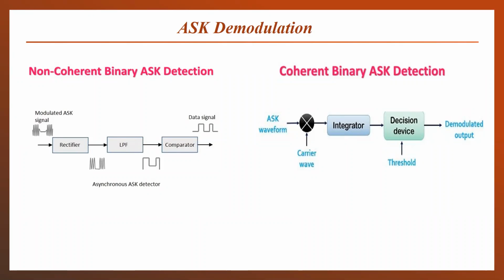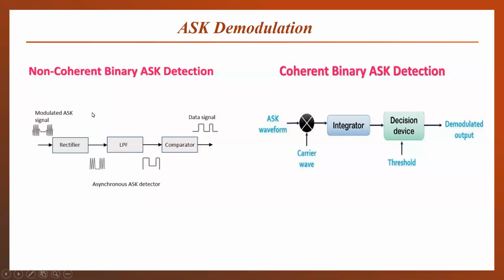But in non-coherent detection, we don't need any carrier signal. We just apply our received signal to the circuitry and we will get our signal back. Obviously, coherent detection will be highly accurate compared to non-coherent detection.